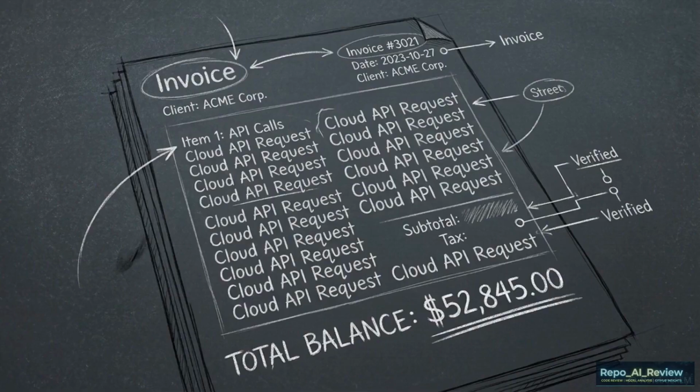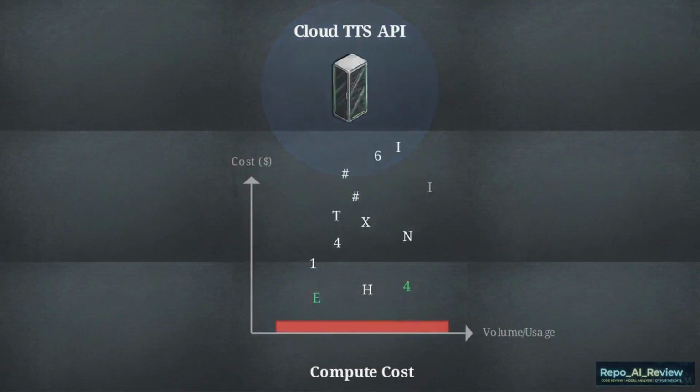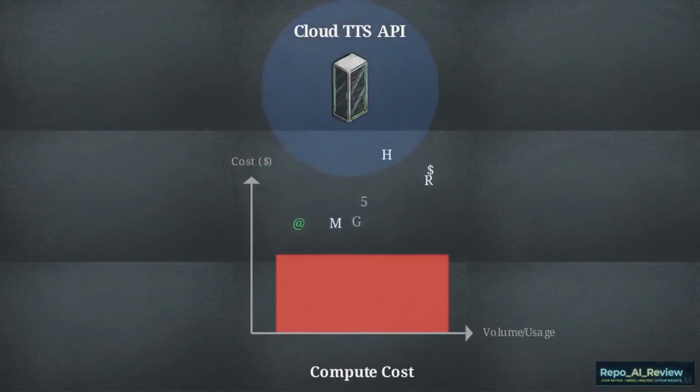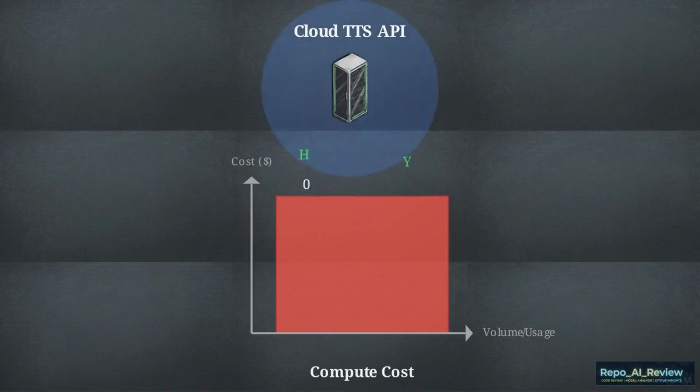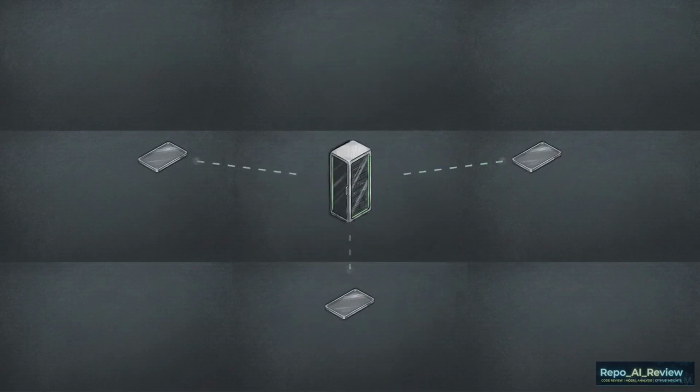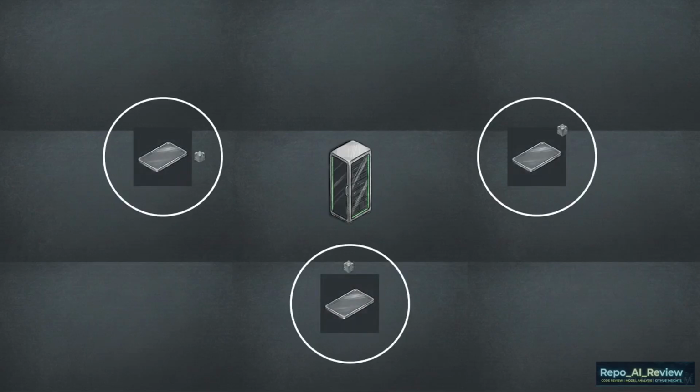It also creates a financial scaling problem. Relying on Cloud APIs means developers pay recurring compute costs for every character rendered. Architecturally, it builds a critical point of failure. If the edge device loses its network connection, the core application functionality stops working. Finally, transmitting raw user text to third-party servers creates privacy and compliance friction, particularly for enterprise applications handling sensitive data.